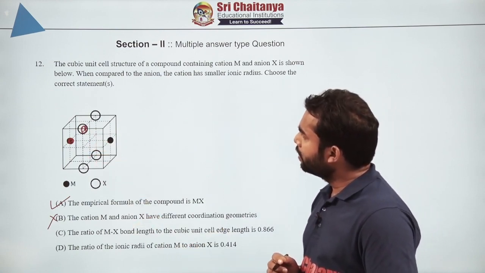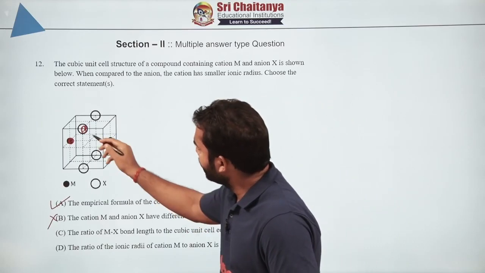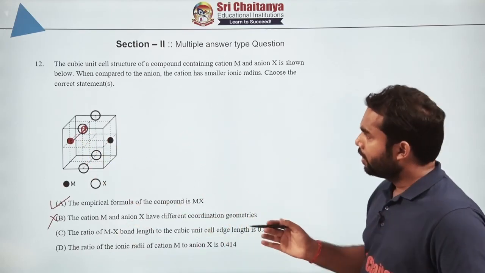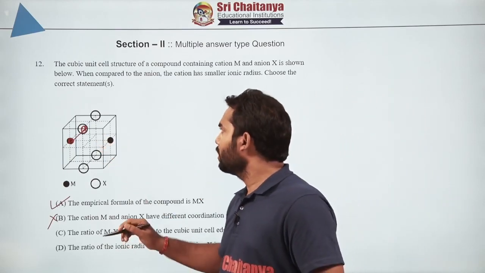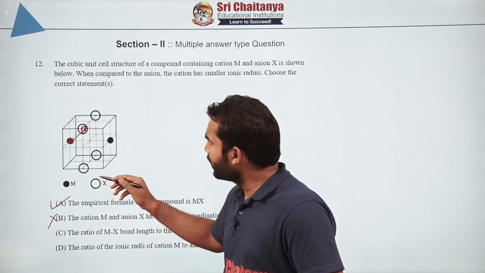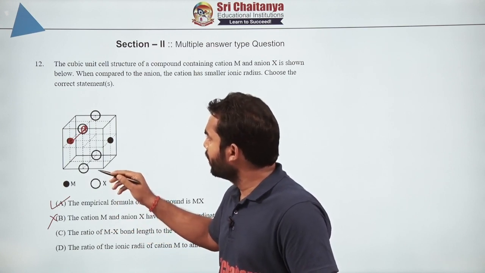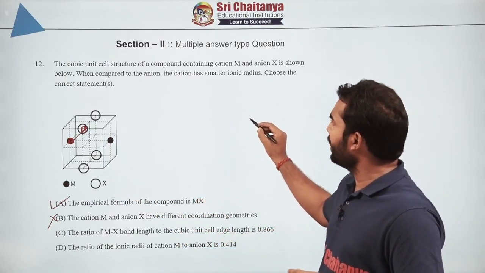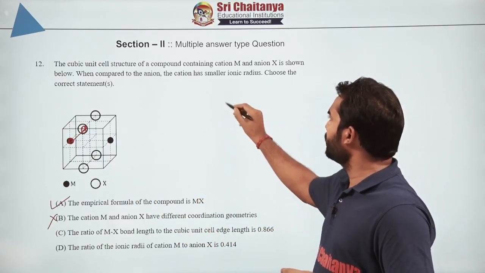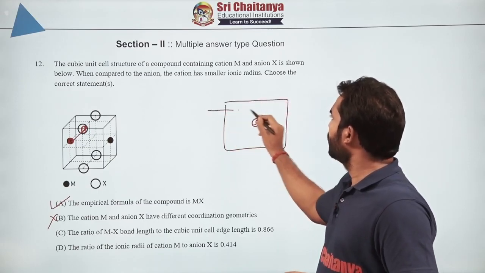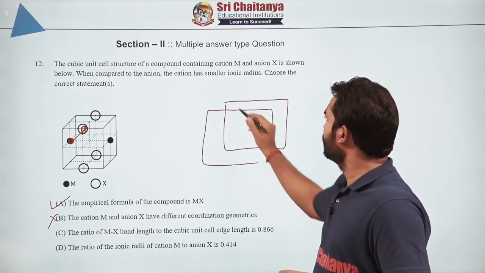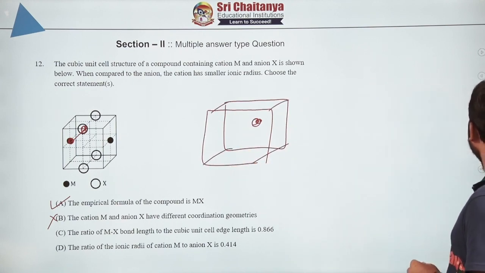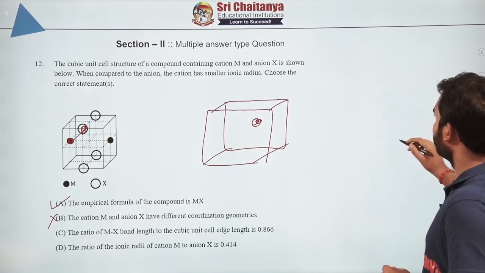So can we take this direct distance? If you can't see through here, the visualization will be a little tough here. It doesn't mean that you can't do it, you can even solve here also, right? But I will prefer the one in which we have taken the arrangement where one of the atoms is at the center and the remaining are at the corners. That was a better way of looking into it, and that can be solved much more quickly also.